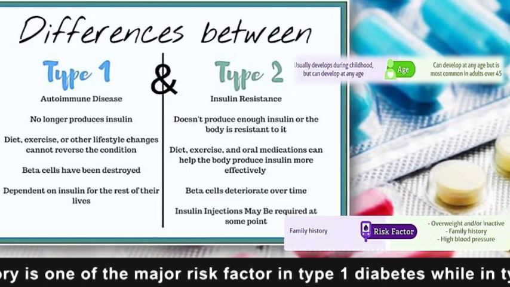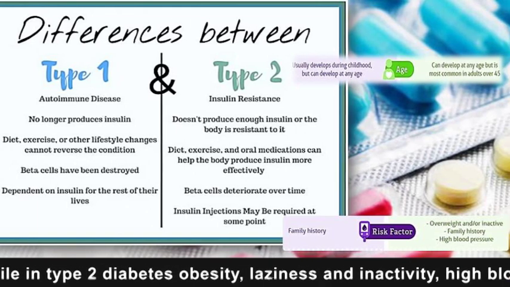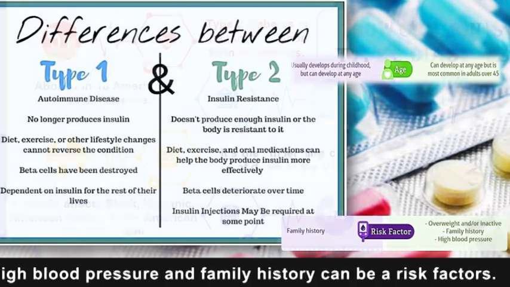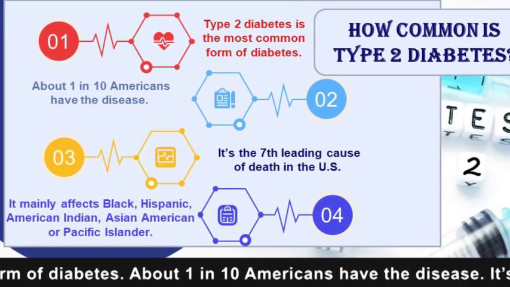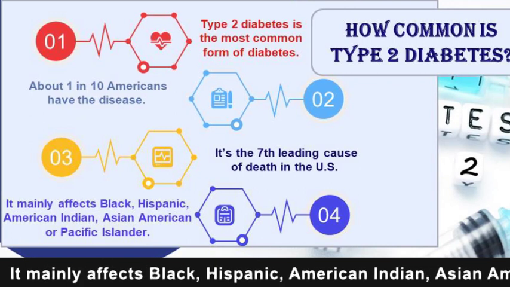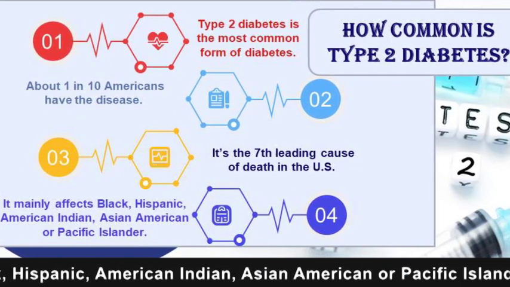Family history is one of the major risk factors in type 1 diabetes, while in type 2 diabetes obesity, laziness and inactivity, high blood pressure and family history can be risk factors. Type 2 diabetes is the most common form of diabetes. About 1 in 10 Americans have the disease. It's the 7th leading cause of death in the U.S. It mainly affects Black, Hispanic American, American Indian, Asian American or Pacific Islander people.